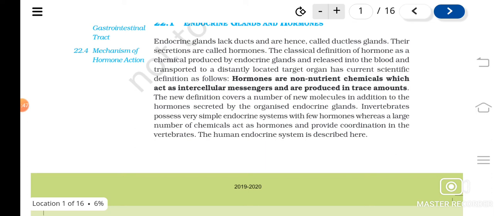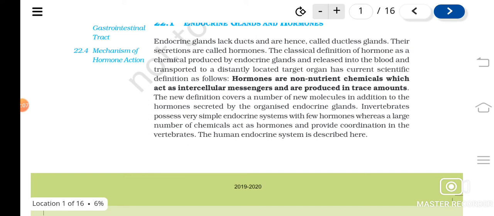So how can we define hormones? Hormones are chemicals produced by endocrine glands, and they are released into the blood as the glands do not have ducts. They are transported to distant target organs through the blood only.